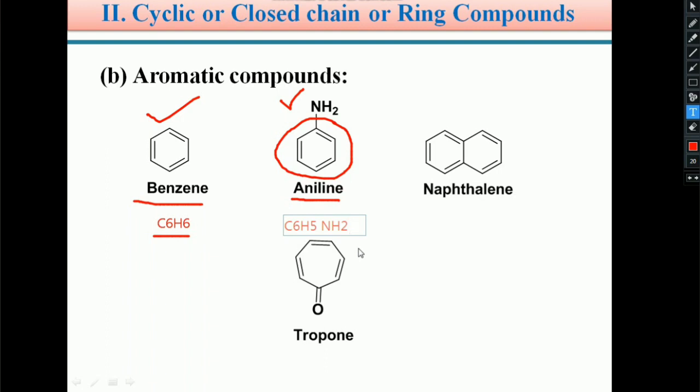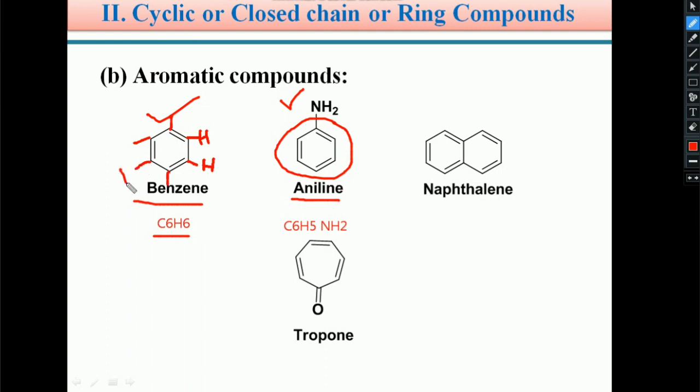Benzene molecular formula is C6H6, which means a 6-membered ring has 6 hydrogen atoms on 6 carbon atoms. Benzene is a 6-membered cyclic system. In the benzene ring there are 6 carbon atoms, and each carbon atom is connected with a hydrogen atom.